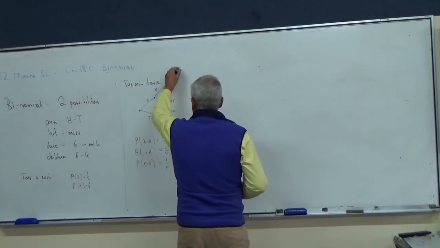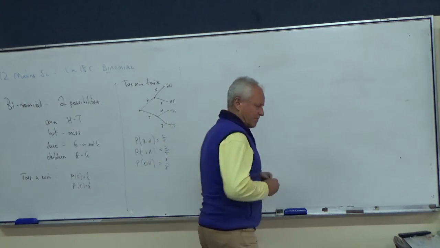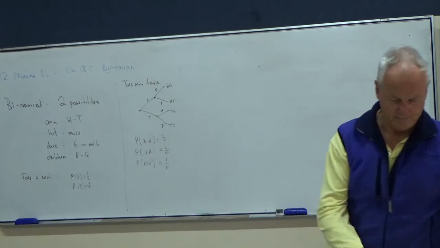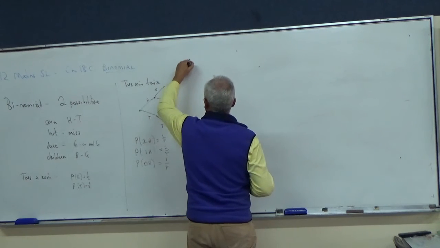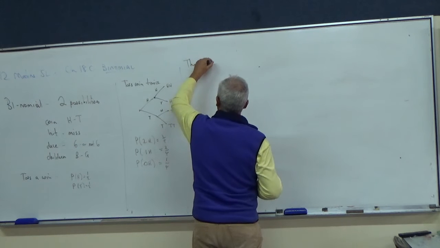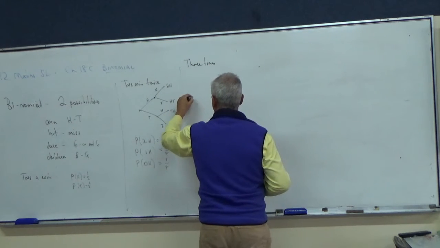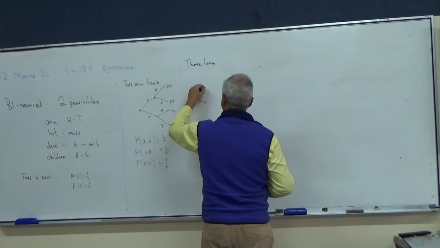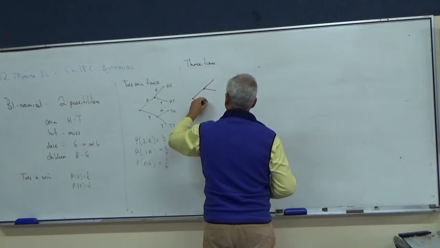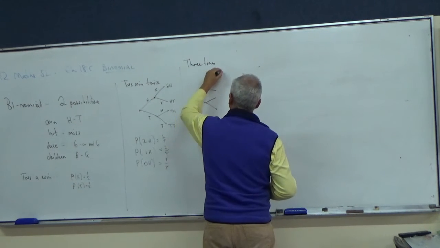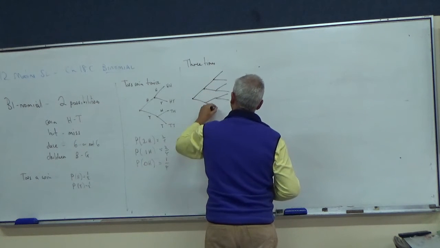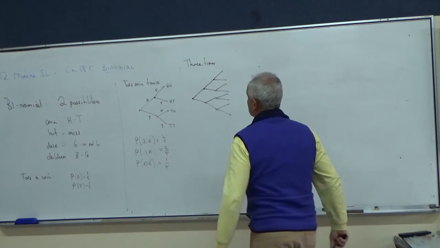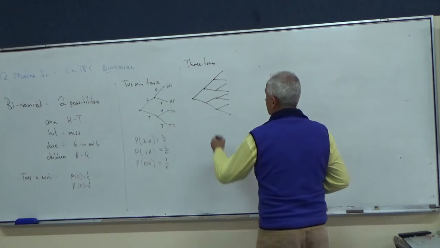And if we do it 3 times, we see the 8 equally likely outcomes.